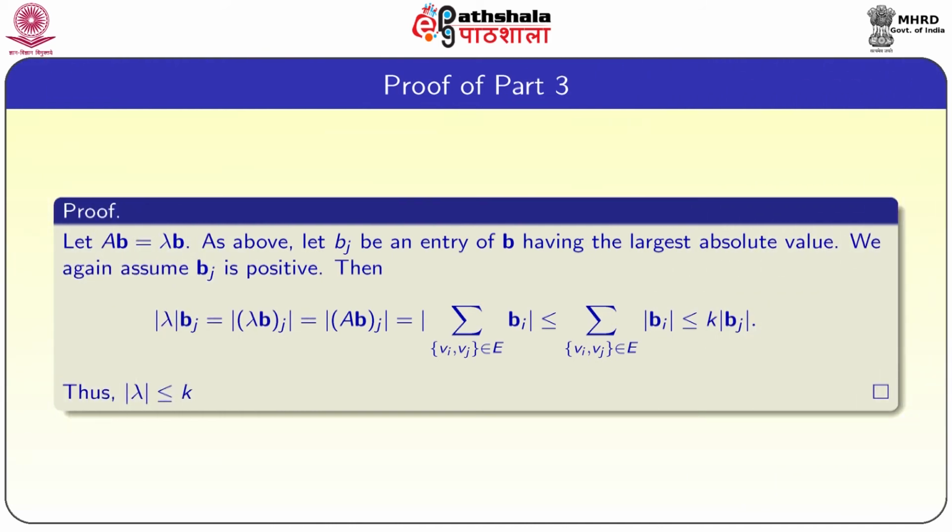Again assume that bj is positive, then modulus lambda times bj is equal to modulus of lambda bj, which is equal to the jth entry of AB, which is equal to modulus of the summation over vi vj belongs to E of bi, which is less than or equal to the summation of modulus of bi, which is less than or equal to k times modulus of bj. So, we got that modulus lambda is less than or equal to k.